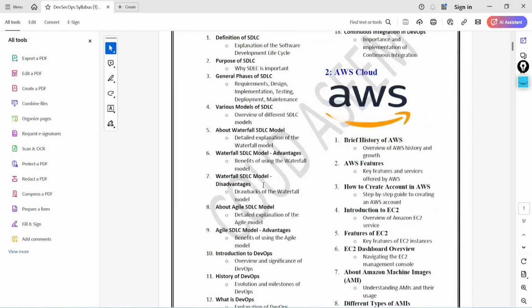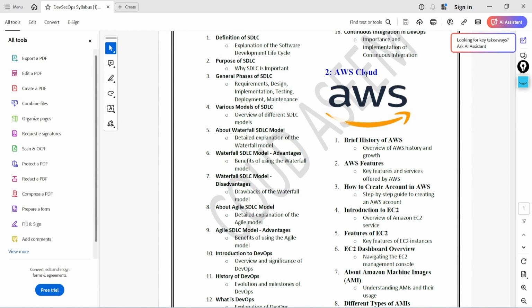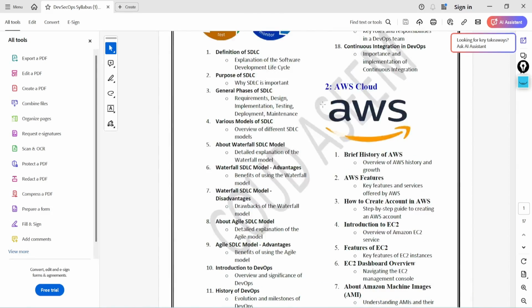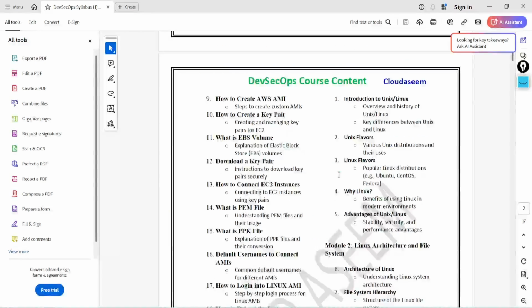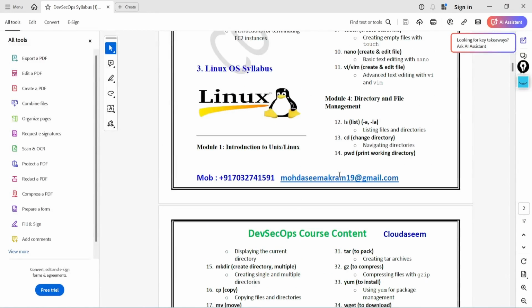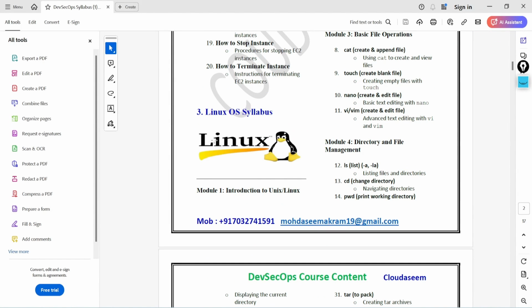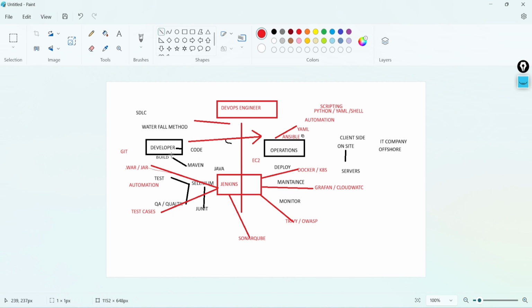The next tutorial will be AWS cloud, and we will be using AWS hosting services. Then afterwards we will cover the Linux operating system, because all the applications we have discussed are developed on Linux.